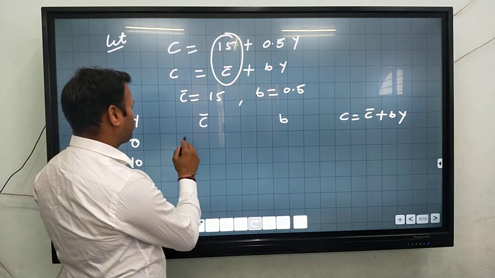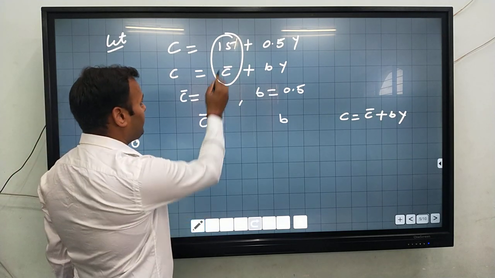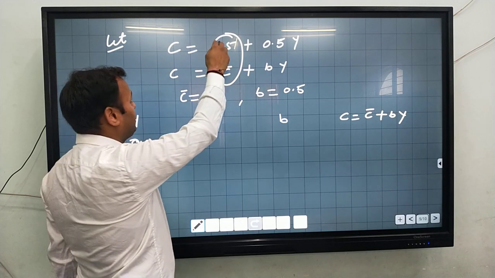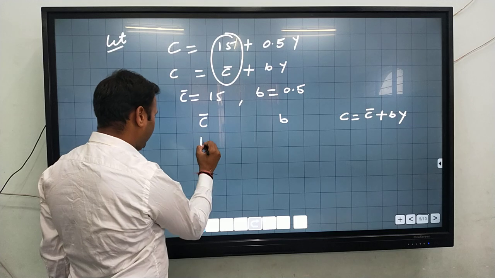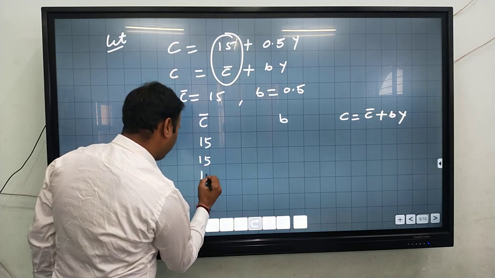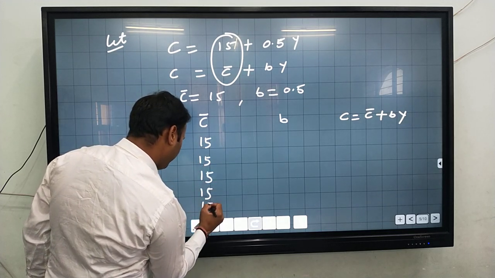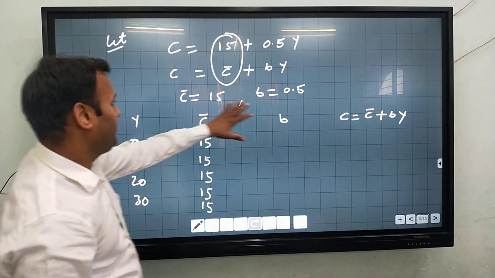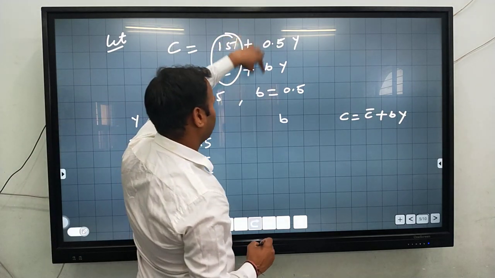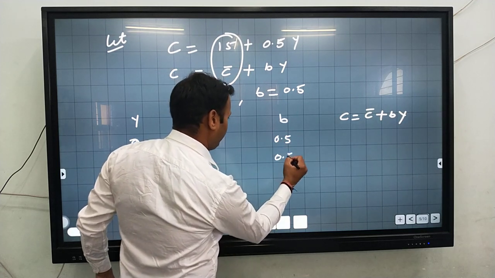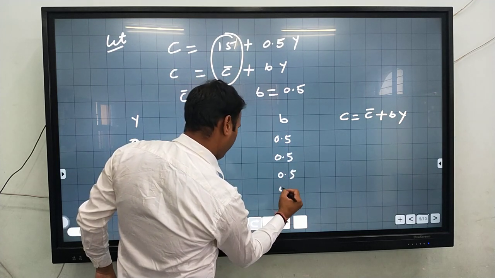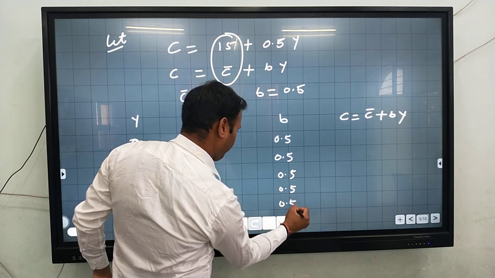And C bar, by comparing the equations, we get 15. So 15 is fixed throughout the levels of income. Now b is also known as MPC. MPC we have given 0.5 throughout.